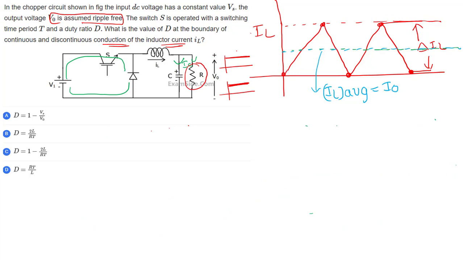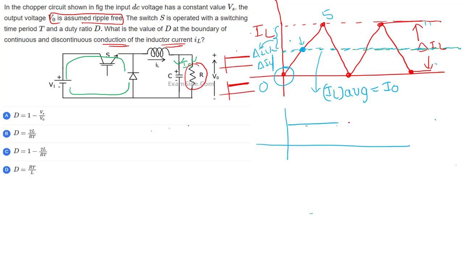Average means, let us suppose this point is 0 and this point is 5. The average will pass through half of it, 2.5. So if this to this distance is delta IL, then this to this distance is delta IL by 2, and this to this distance is also delta IL by 2.